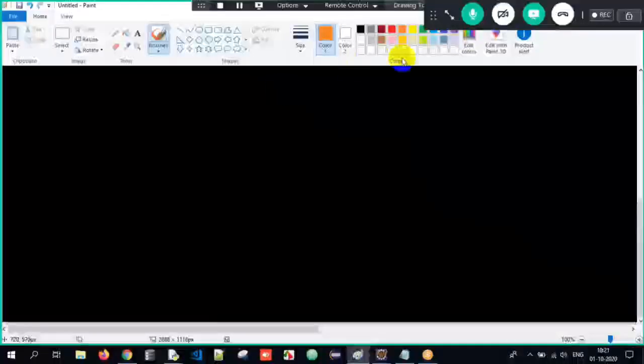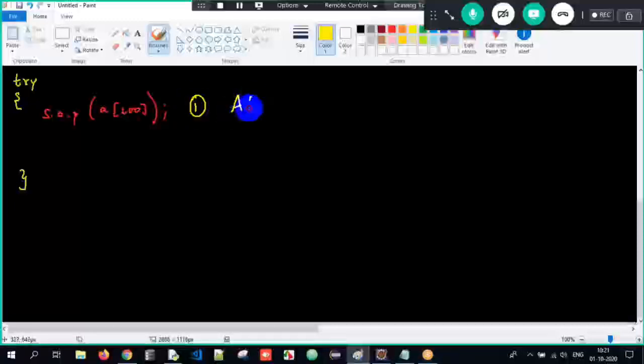Similarly, what is happening over here? Try block. I am trying to print the index position. System.out.println A of 200. Imagine there is no index position 200. So internally what will happen? Step number 1, an object of array index out of bounds exception will get created.